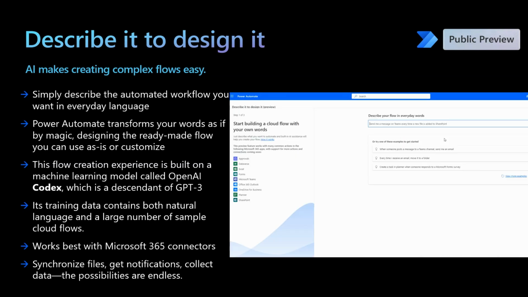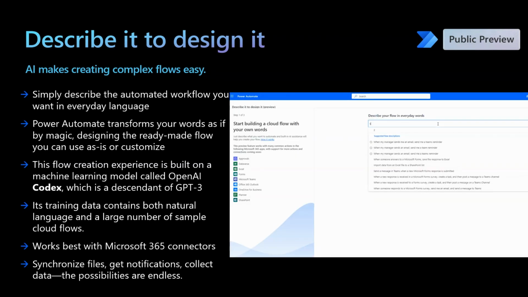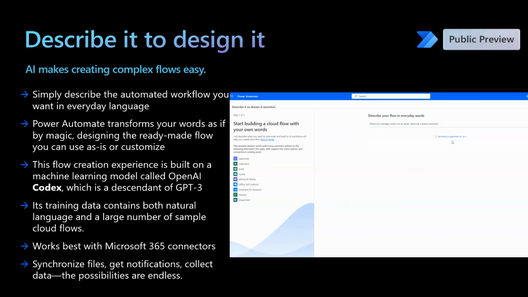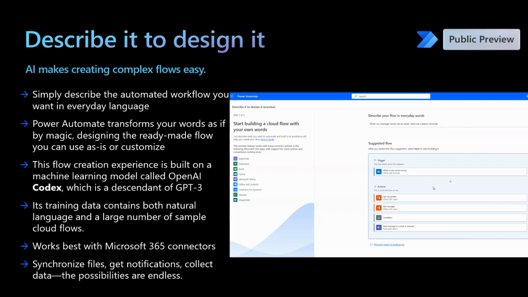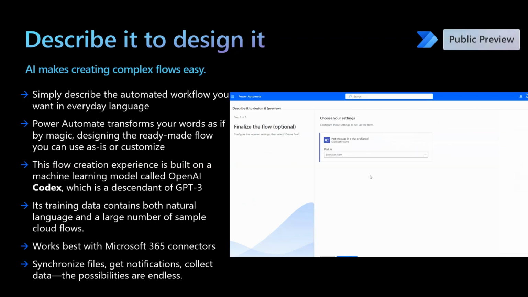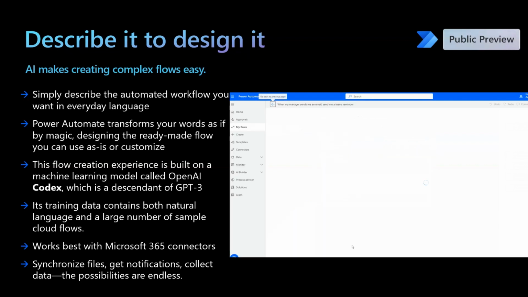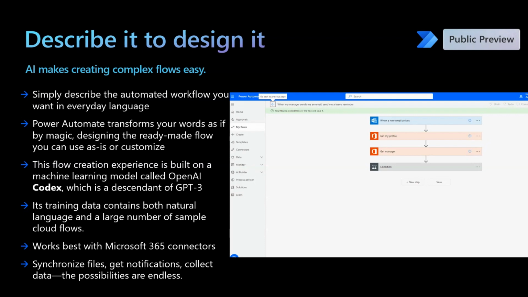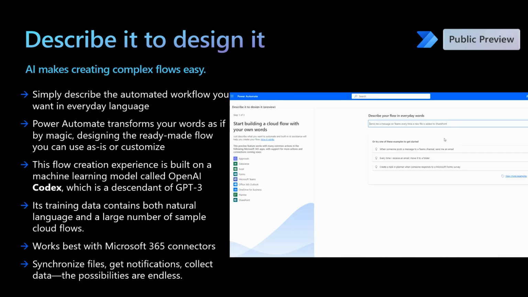You can have templates for your flows in minutes with this co-pilot. And as of now, this works with Microsoft 365 connectors only. This flow creation experience is built on OpenAI's machine learning model Codex, and this is trained using both natural language and large number of sample cloud flows. This feature is currently in public preview and available in some geos. You can try this feature today in Power Automate.